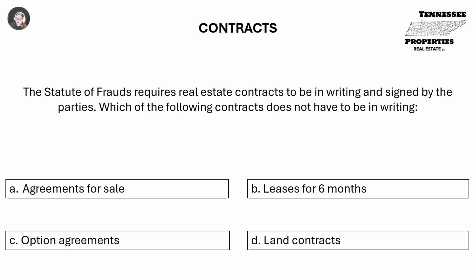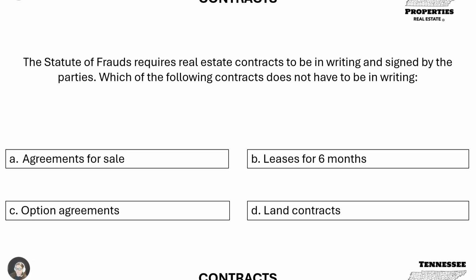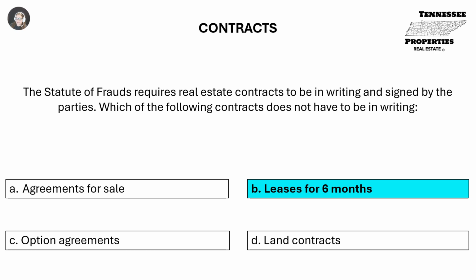The statute of frauds requires real estate contracts to be in writing and signed by the parties. Which of the following contracts does not have to be in writing? A. Agreements for sale. B. Leases for 6 months. C. Option agreements. Or D. Land contracts. B. Leases for 6 months.